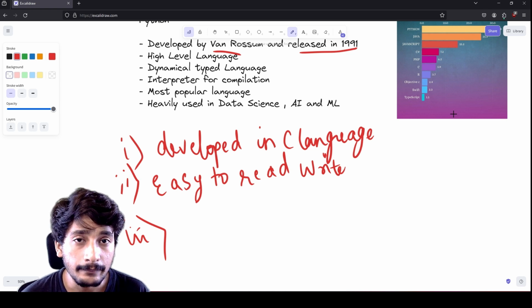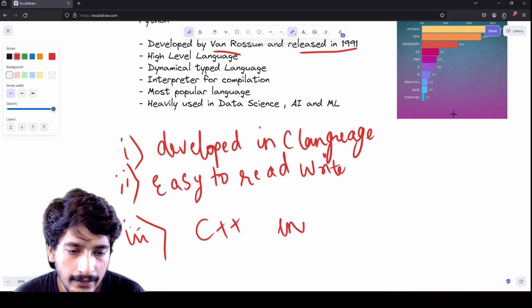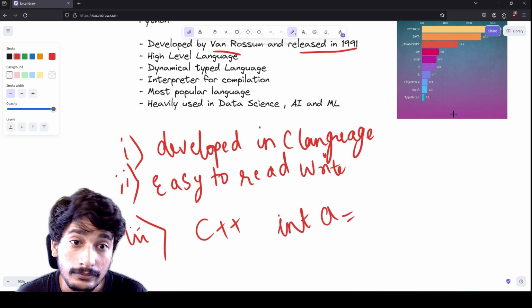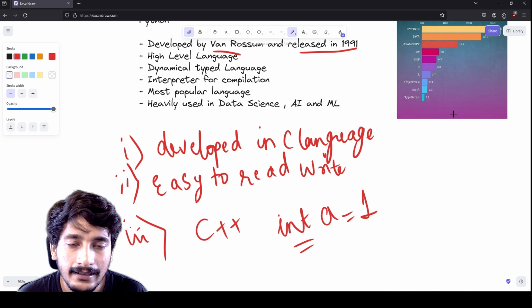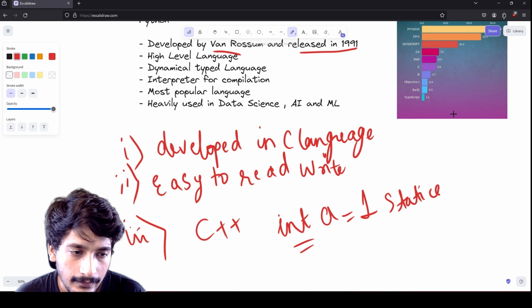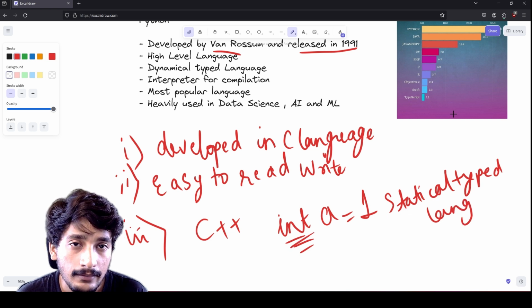If in C++ you want to declare a variable, how would you declare it? It is like int a = 1. It is an integer, so you need to mention it. Here you have statically assigned a data type to it, so it is a statically typed language. Why? Because you have statically assigned data types to the variable.